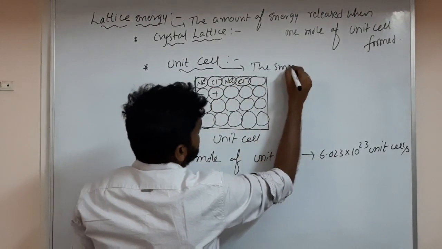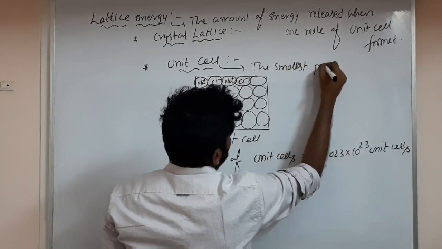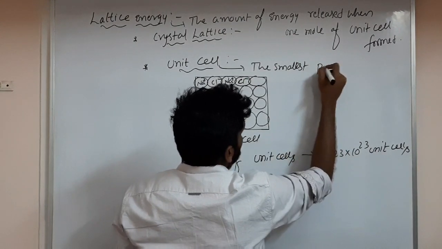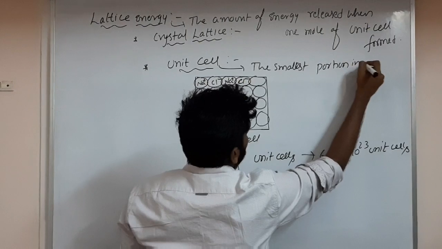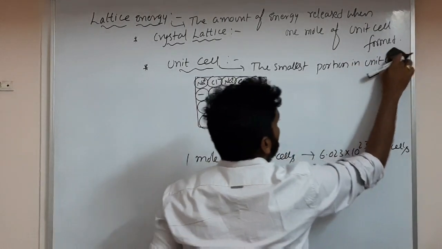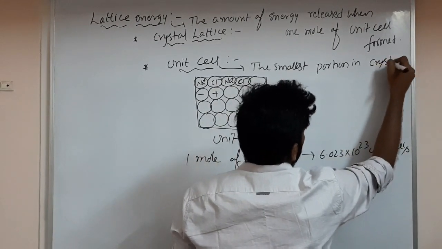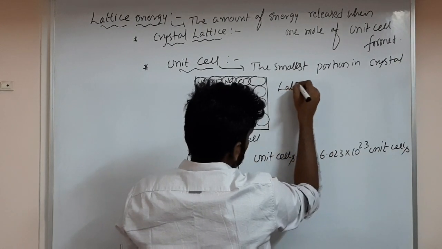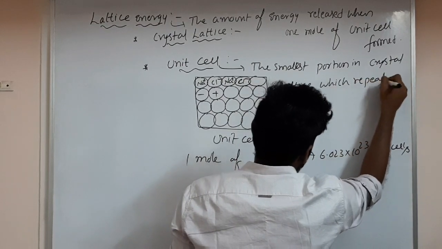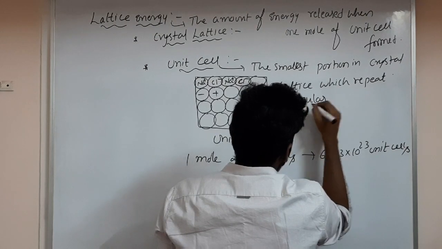And unit cell means the smallest portion in a crystal lattice which repeats regularly.